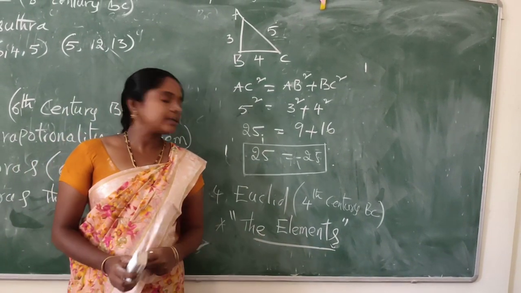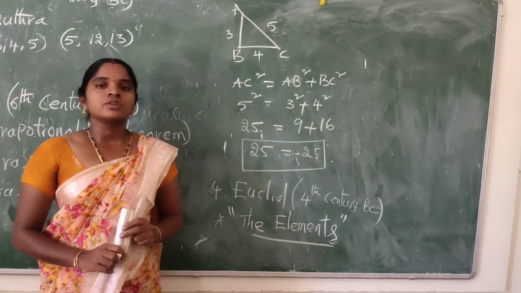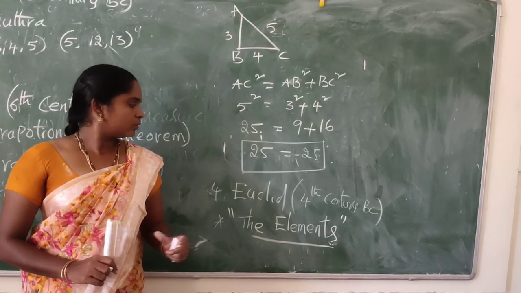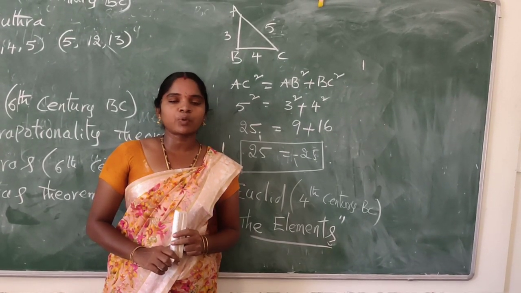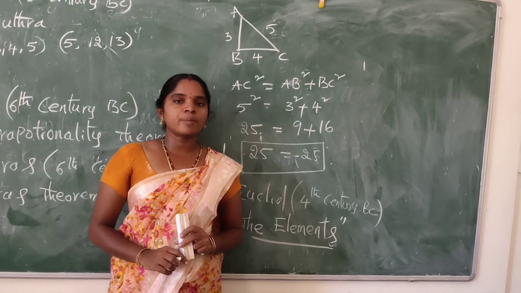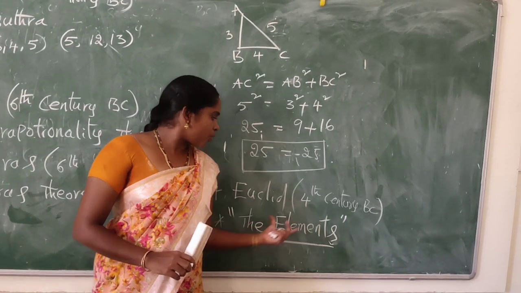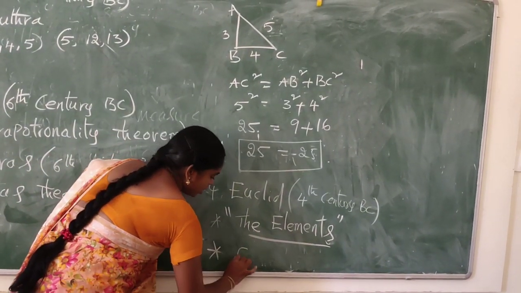The Elements contains 13 books. Each and every book gives us an explanation about the roots and properties of the structures of geometry.